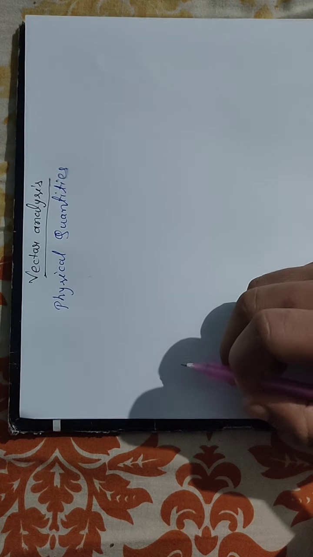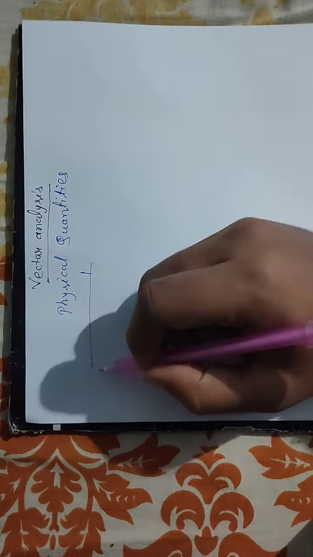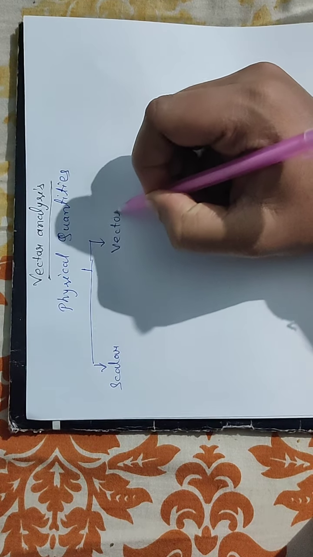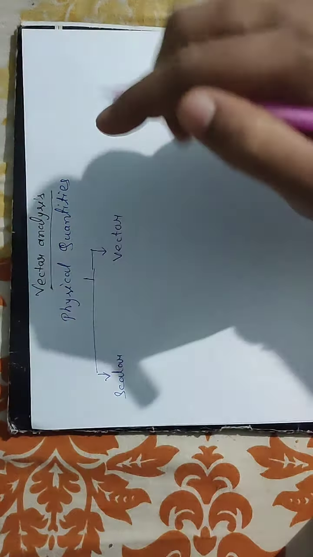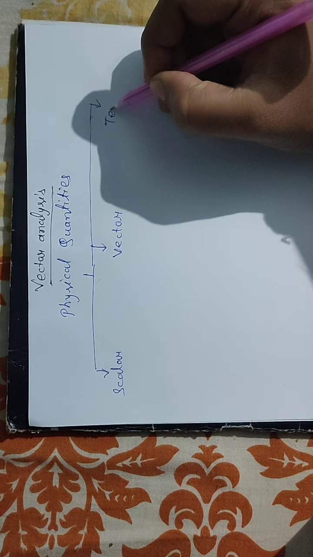Now physical quantities are of three types. One is scalar, the other is vector, and there is a third type of physical quantities, and that is called tensor.